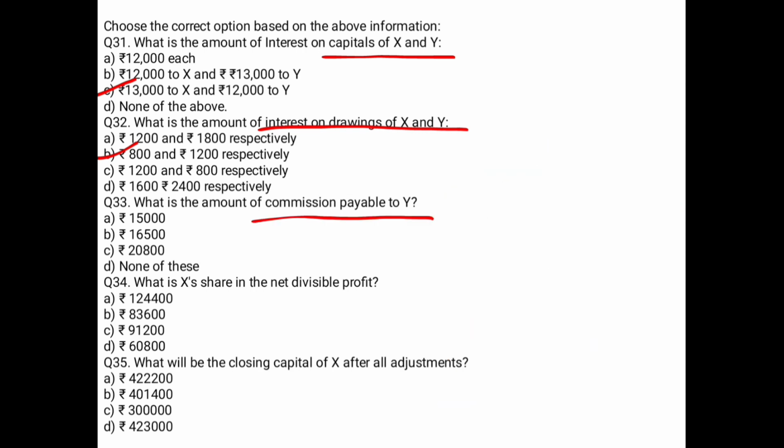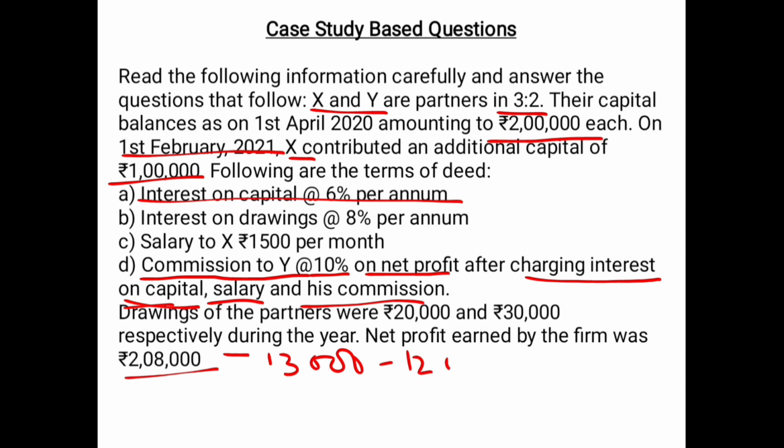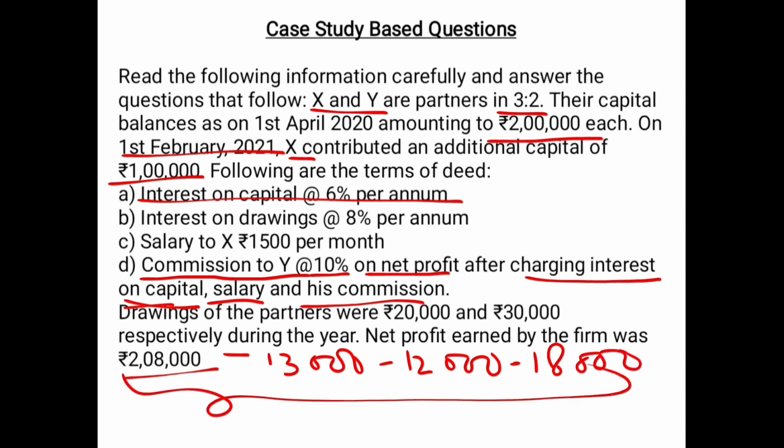For your third question, they have asked you to calculate the amount of commission payable to Y, right? In this case, they have asked you to calculate the commission of 10% on net profit after charging interest on capital, salary and his commission. Perfect. So first of all, from this you subtract whatever the interest on capital was. What was the interest on capital of both? 13,000 and 12,000. Also subtract the salary. Salary is 18,000. So when you subtract all of these, you will get 165 as the net profit.